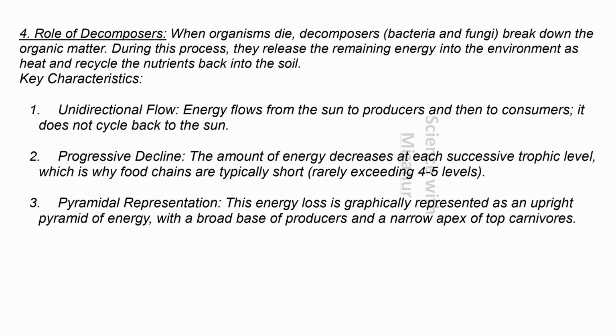Energy flows from the sun to producers and then to consumers. It does not cycle back to the sun. 2. Progressive decline. The amount of energy decreases at each successive trophic level, which is why food chains are typically short, rarely exceeding 4 to 5 levels. 3. Pyramidal representation. This energy loss is graphically represented as an upright pyramid of energy, with a broad base of producers and a narrow apex of top carnivores.